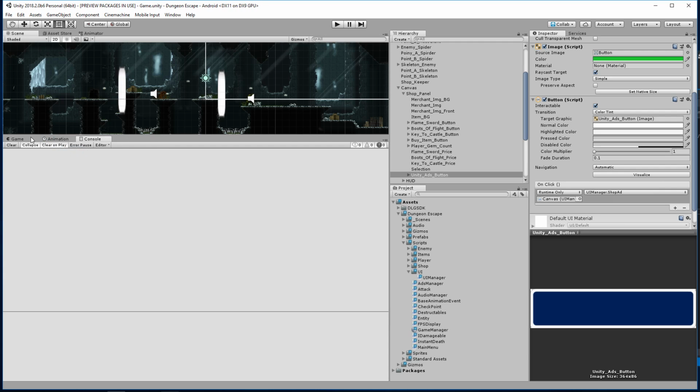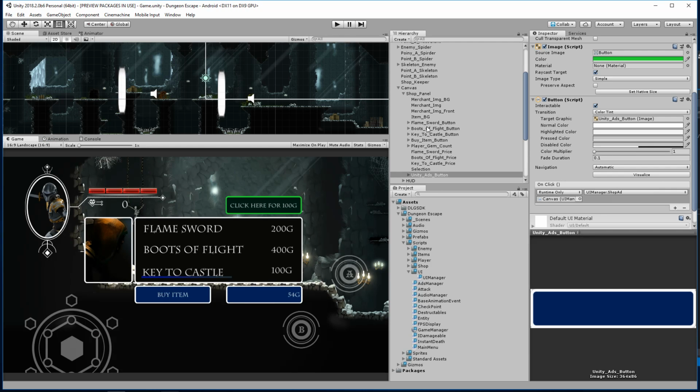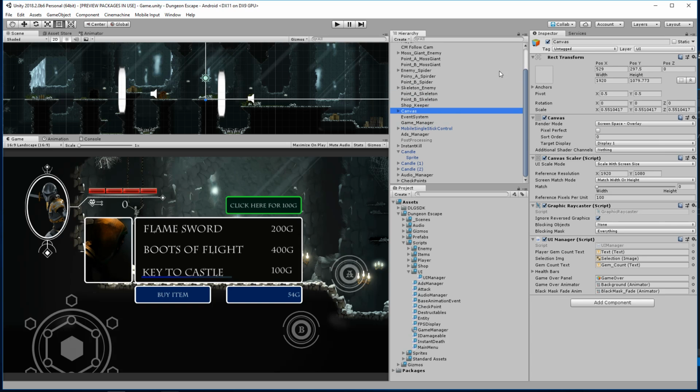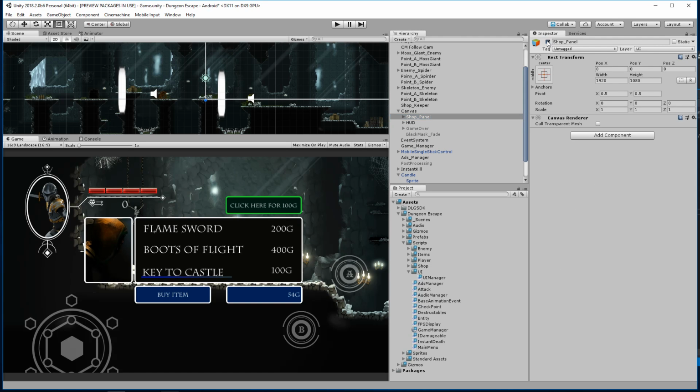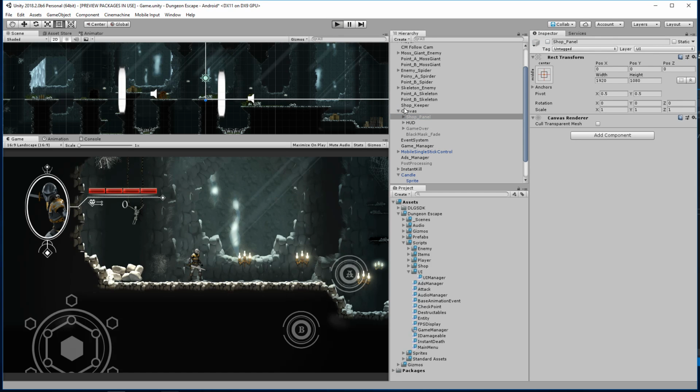All right, let's go ahead and test this out. I want to make sure that our shop is still working as well as our game over. So we'll test both of these. Inside the canvas here, we have our shop panel. Alrighty, let's go and test it out.